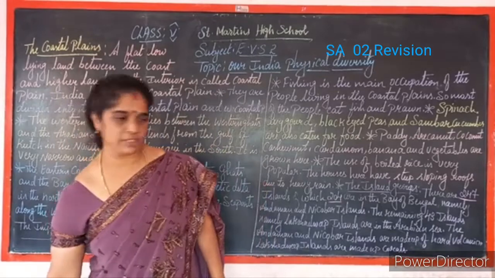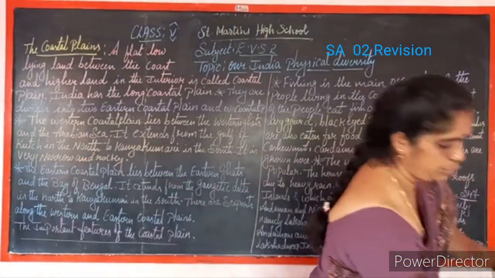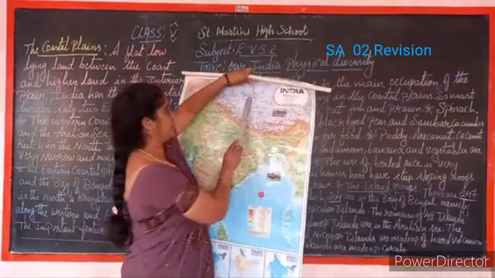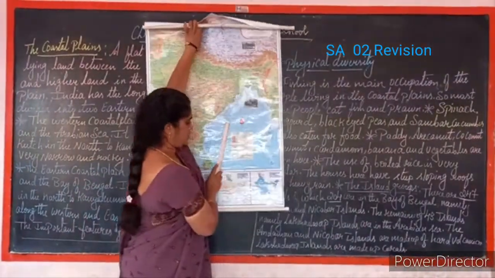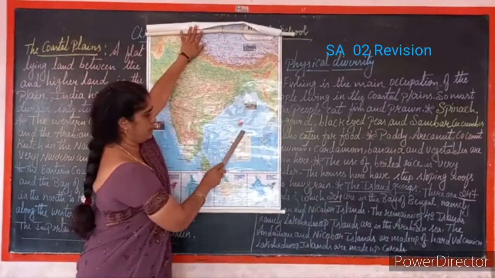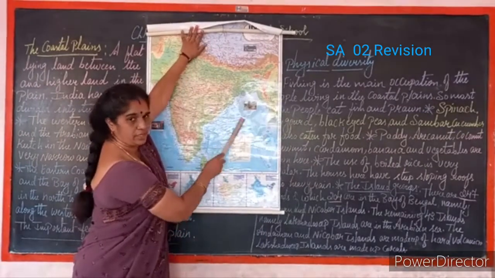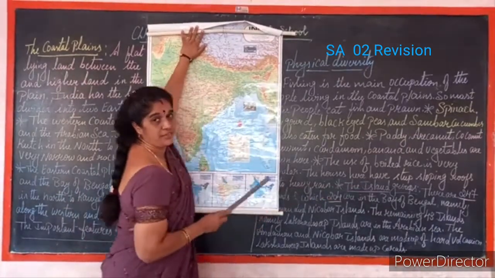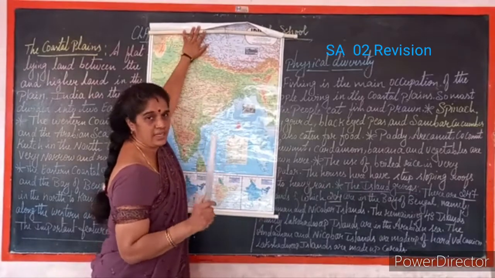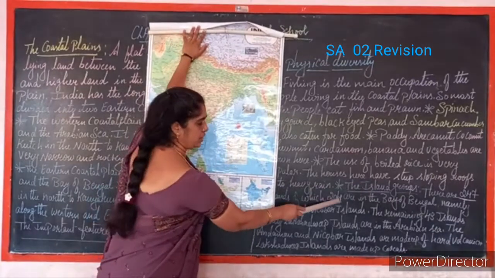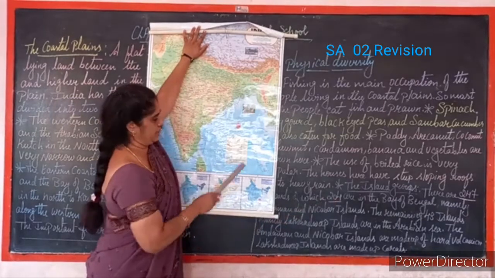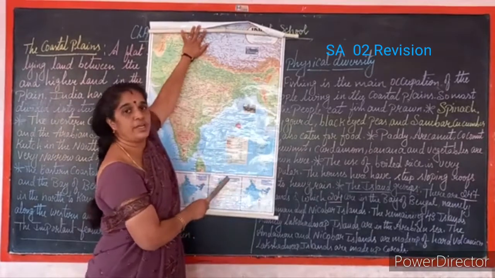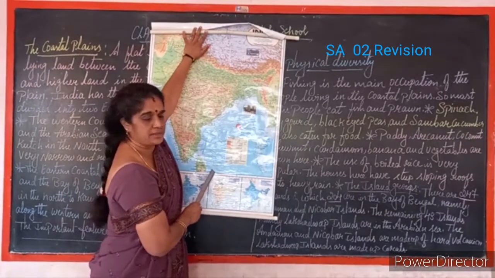I will show you the map here, children. Once again, I will show you the physical diversity map so that you can understand clearly. See, children, this is the Bay of Bengal. Here is one part of the island, and here. I said there are totally 247 islands. Of these, 204 islands are in the Bay of Bengal. In this part, there are 204 islands.